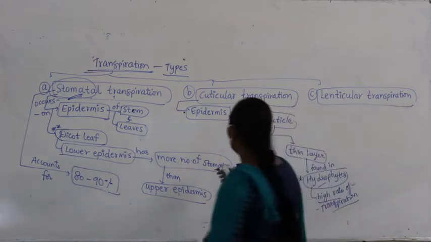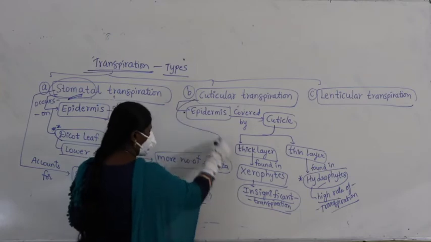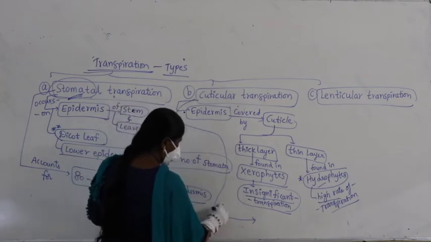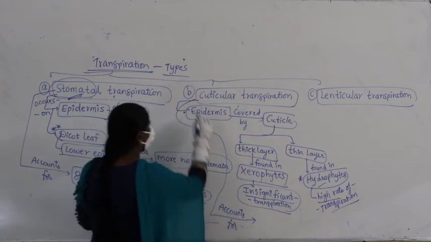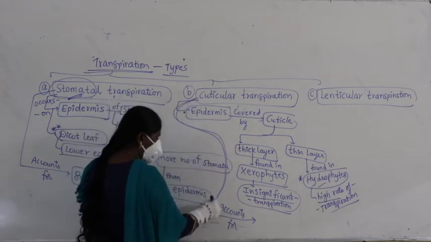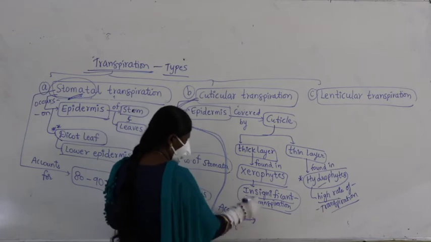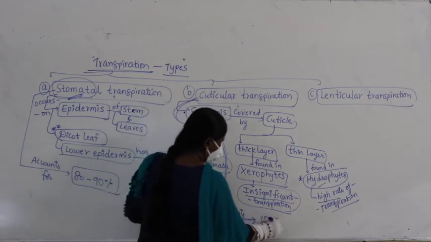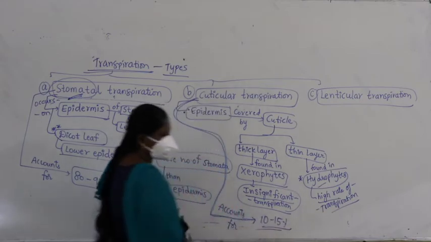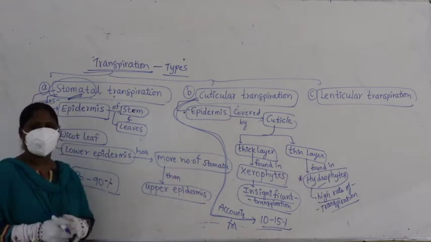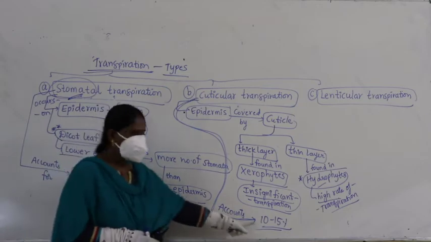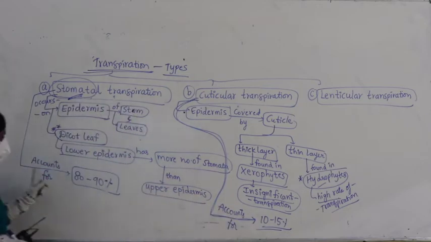Now coming to cuticular transpiration. Cuticular transpiration accounts for 10 to 15%. Transpiration occurs through the cuticle in some plants, contributing 10 to 15%, but majorly it is by stomata. Most of the time it is by stomata.